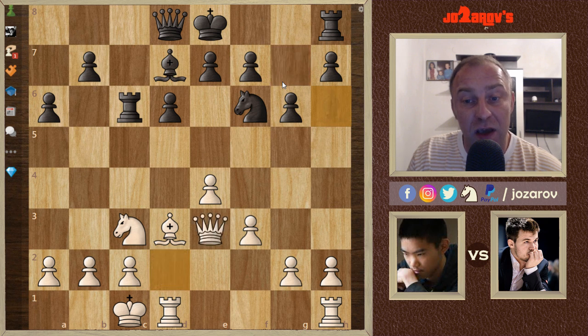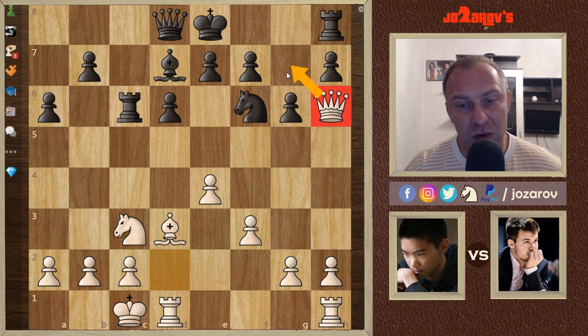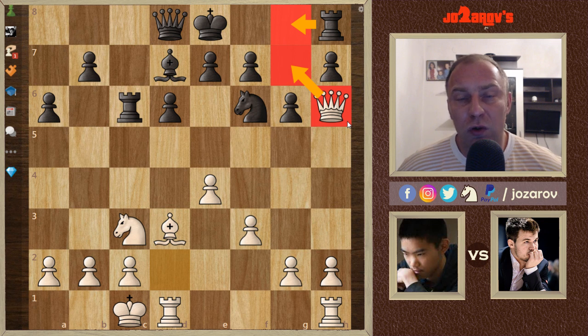Bishop takes h6. After queen takes h6, we have now a common or similar position, which most of the time you see maybe in the Pirc Defense, in which, okay, the queen is here, but the problem is you cannot attack the rook here on g7. Then you get rook to g8, and everything is protected. The queen has to retreat to h6. But after the move rook to g8, then basically you showed your cards.